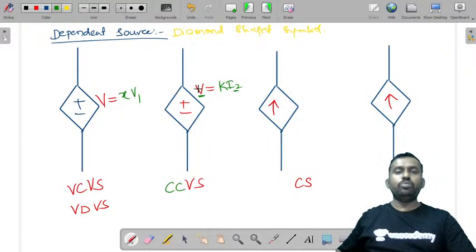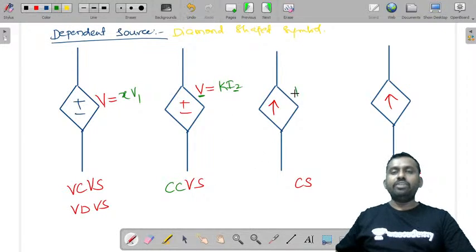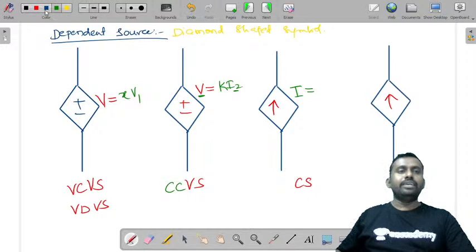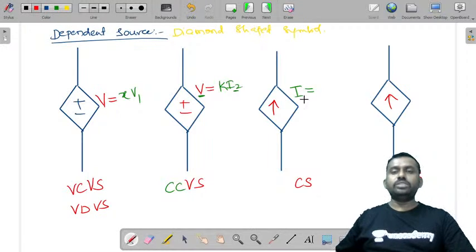Current controlled voltage source. Now if the value of this current is depending on, let us say, k V3, so this value of current is depending on what? It is depending on voltage.